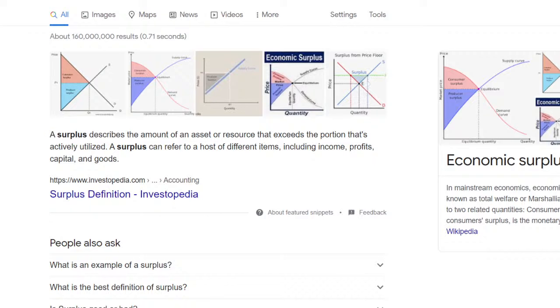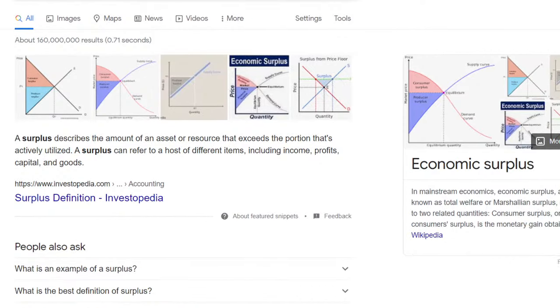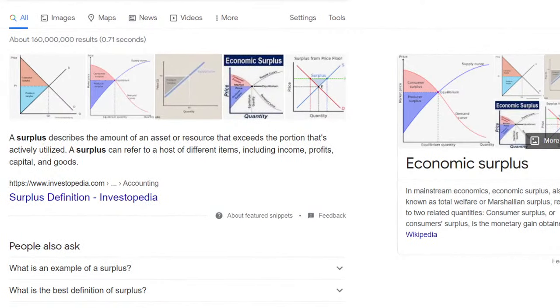So we have the surplus, which basically describes the amount of an asset or resource that exceeds the portion that's actively used. You can see so many diagrams here. It's above. So let's just keep that back to the center.